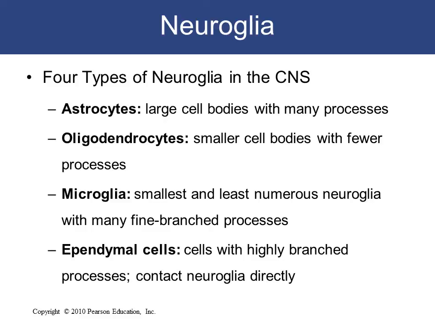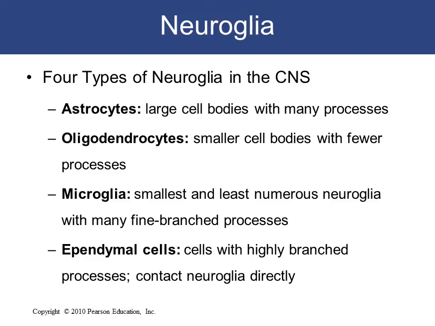The second one is the oligodendrocytes, which are the cells that coat axons in the CNS within their cell membrane, forming a specialized membrane called myelin, producing so-called myelin sheaths. So the oligodendrocytes are the ones that help in the production of myelin sheaths, and they have smaller cell bodies with fewer processes. The function of the myelin sheath is to provide insulation to the axon that allows electrical signals to propagate more efficiently.